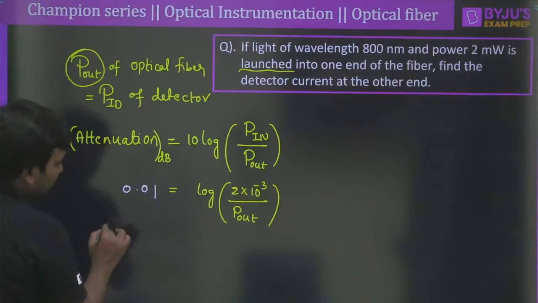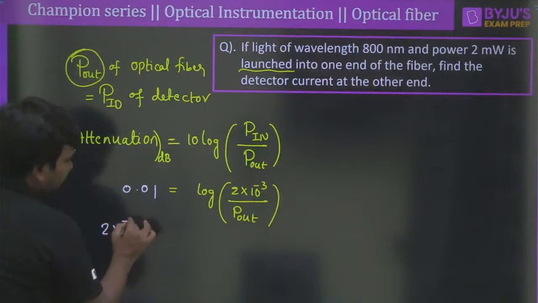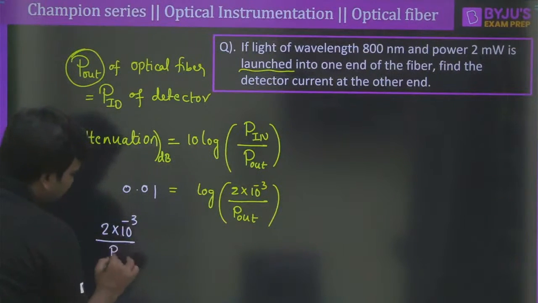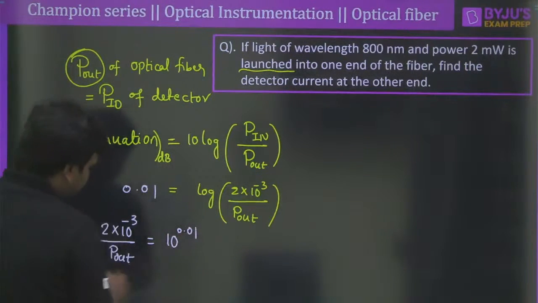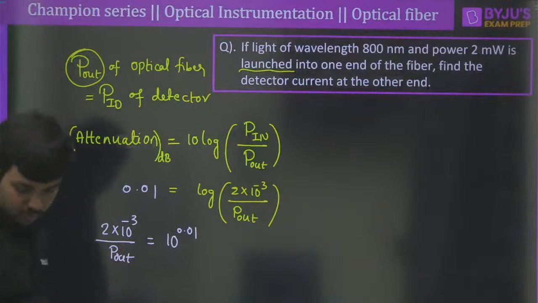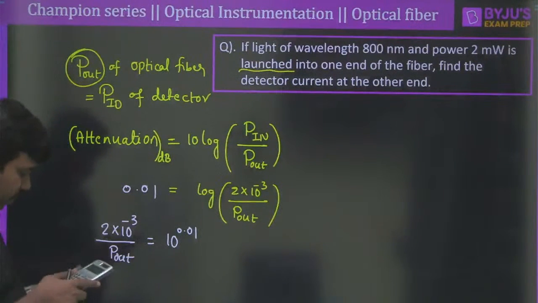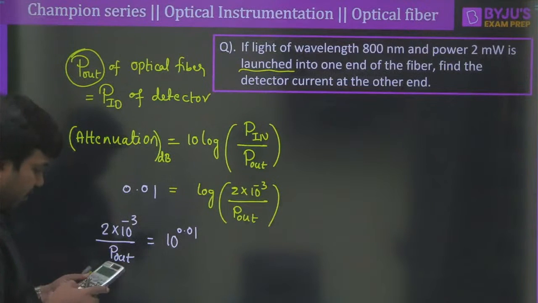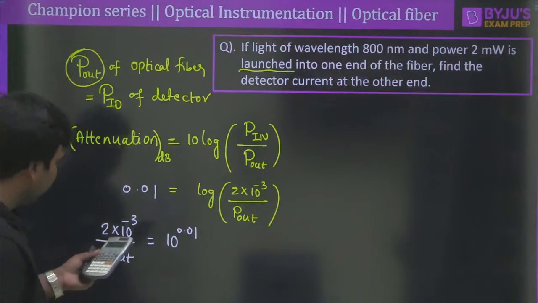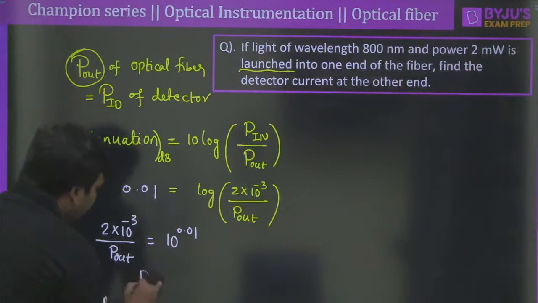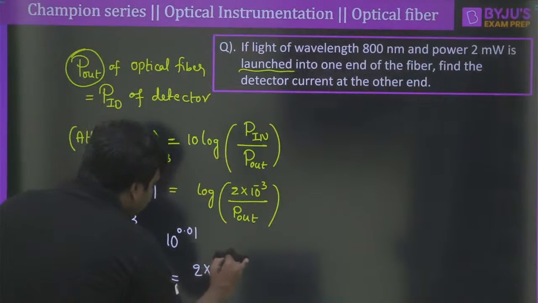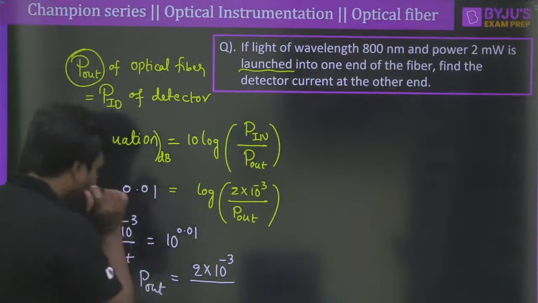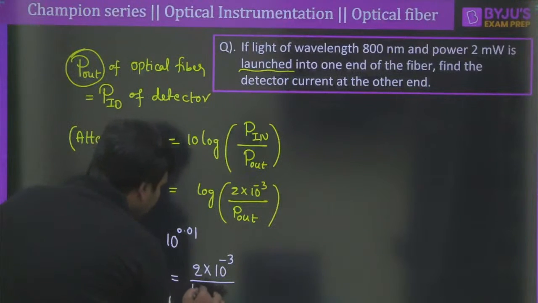Correct? So finally, 2 into 10 to the power of minus 3 divided by the output power would be equal to 10 to the power of 0.01. What is the value here? 10 to the power of 0.01 comes down to 1.023. So the output power can be written as 2 into 10 to the power of minus 3 divided by 1.023.